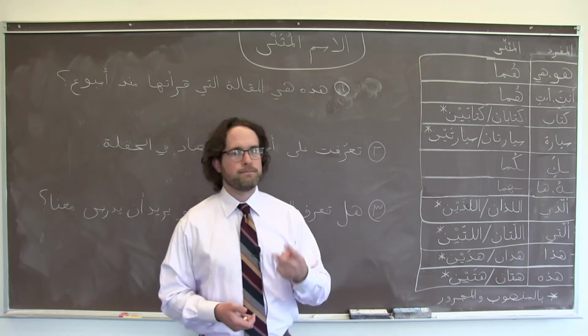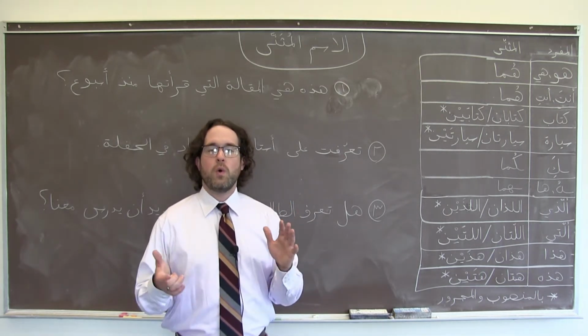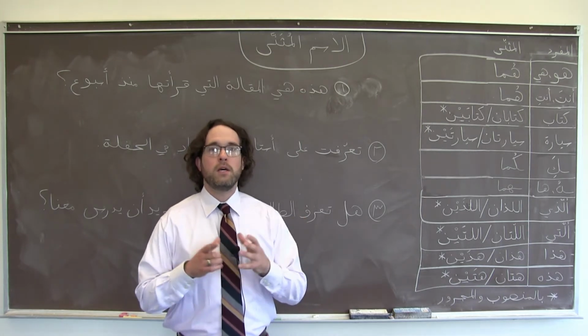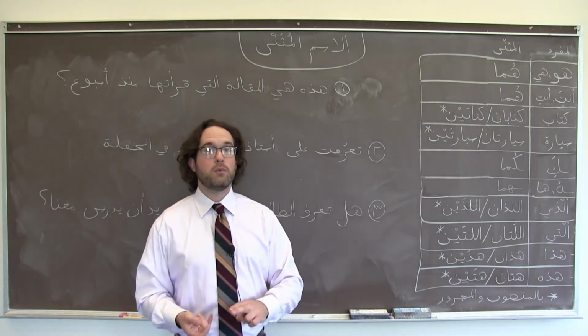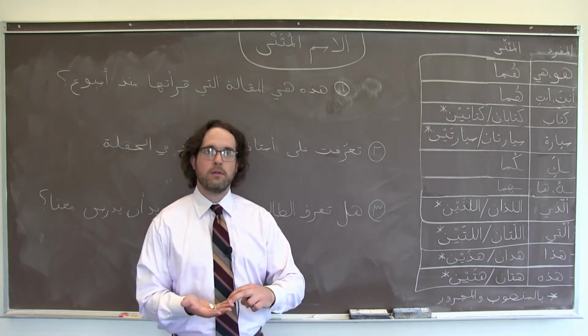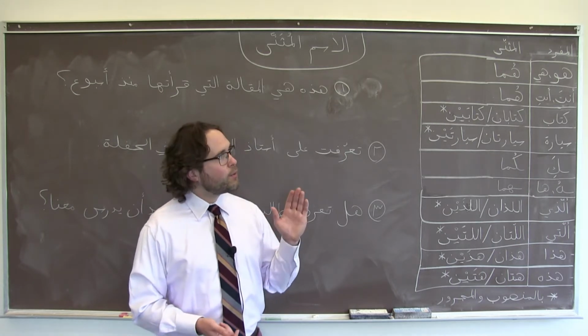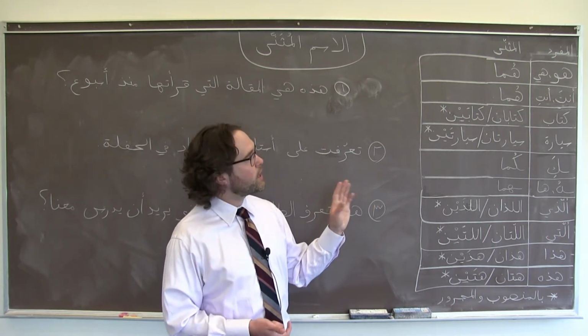If we were talking about the relationship between two countries, for example, or two people, we would need to make all the adjectives dual. We would need to make all the verbs that those two things or individuals did together dual, etc. Right now, we're only talking about nouns and pronouns.